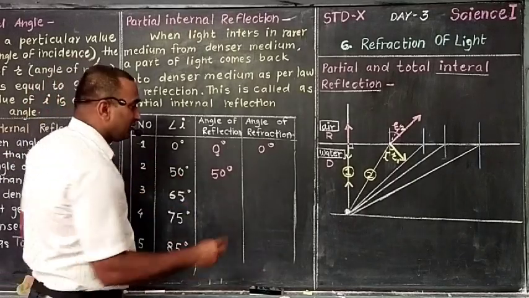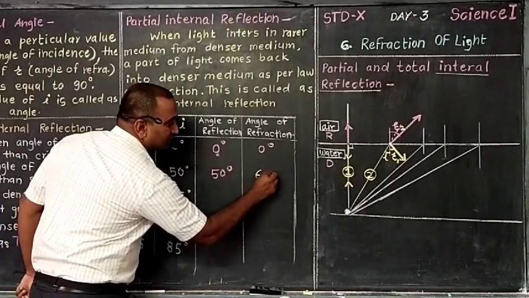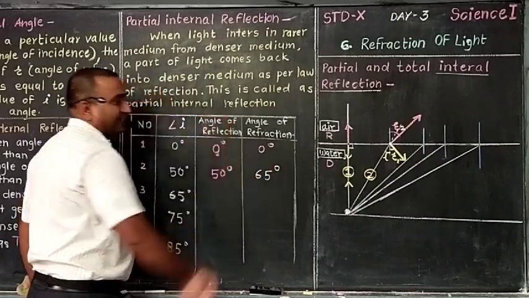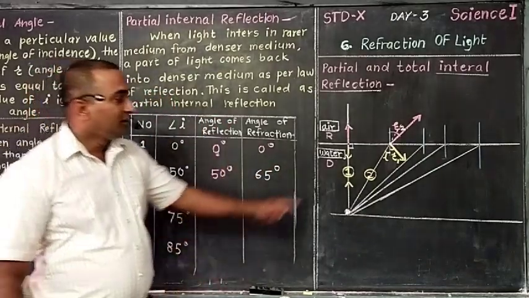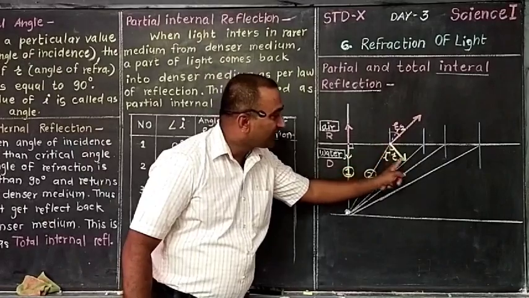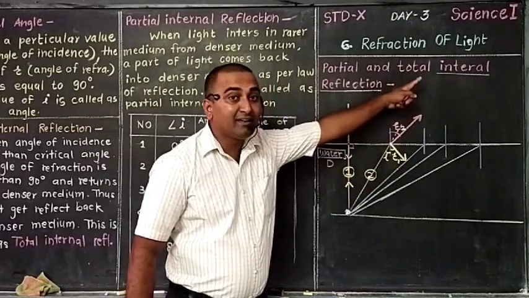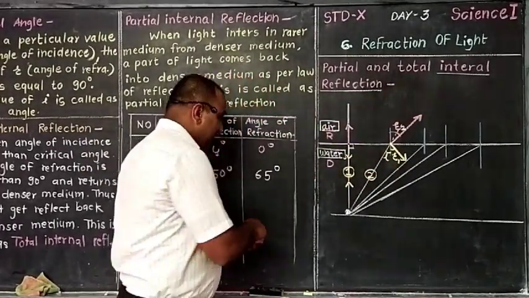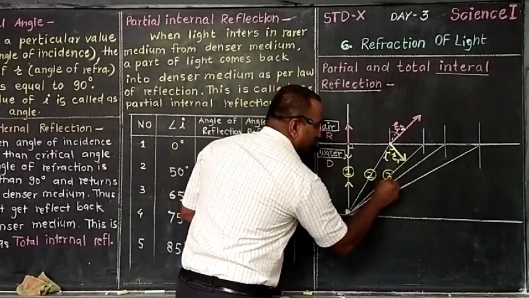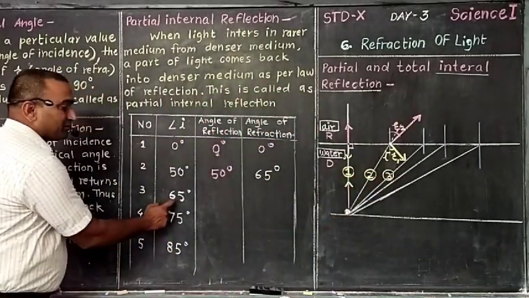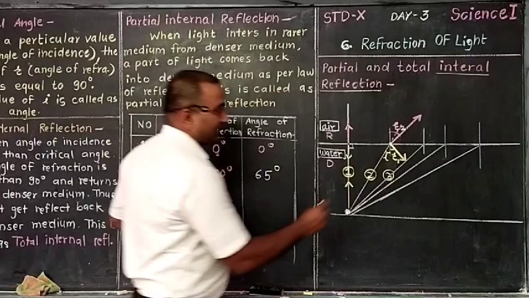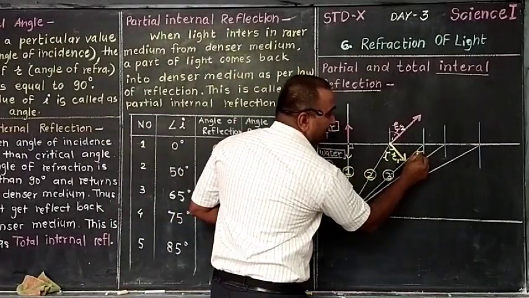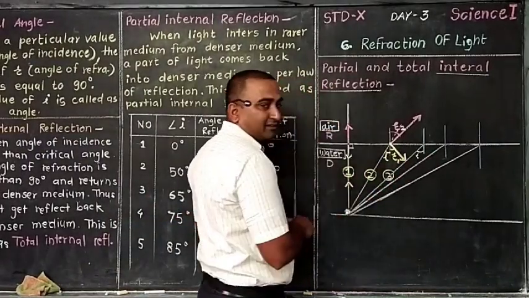Increase it by 15. So this angle should be 65 degrees. Got it? This is a partial reflection. This one is a refraction. Now this is the third angle we are discussing. Consider this is making an angle of 65 degrees. That means this angle is 65 degrees.